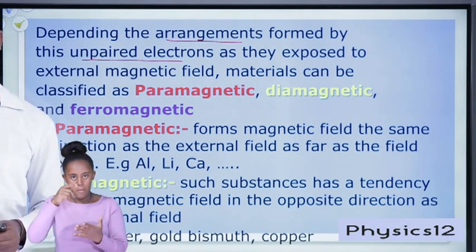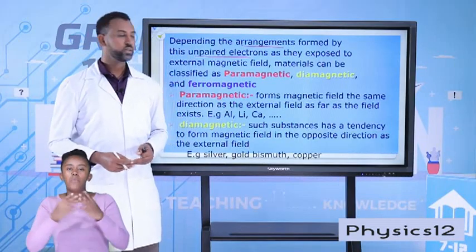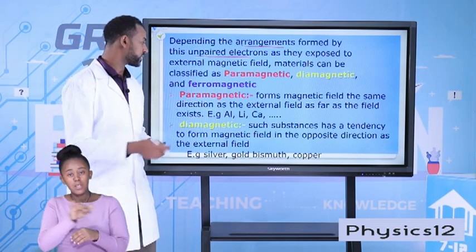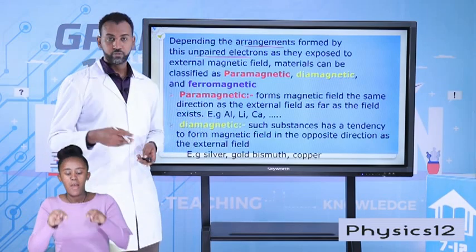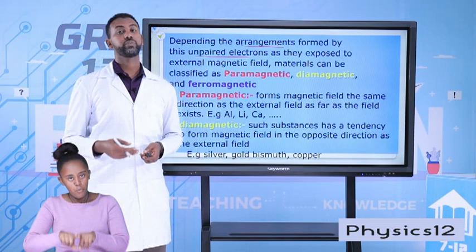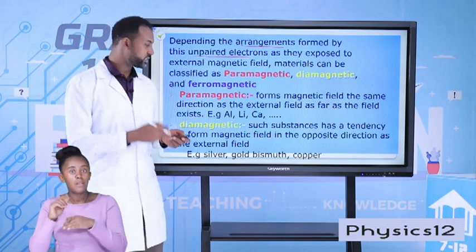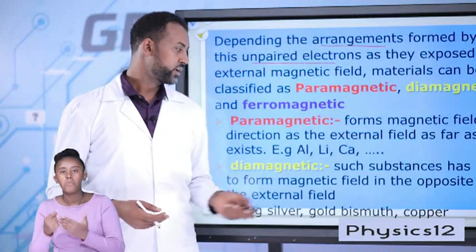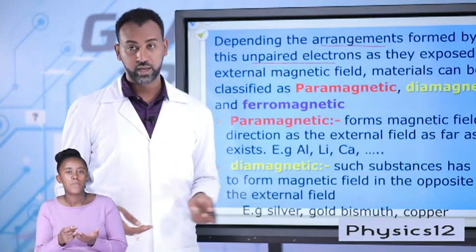Paramagnetic materials are materials which form a magnetic field of the same direction as that of the external magnetic field when they are exposed to it. These are substances like aluminum, lithium, calcium, and so on.